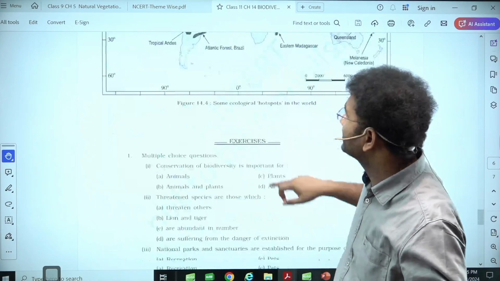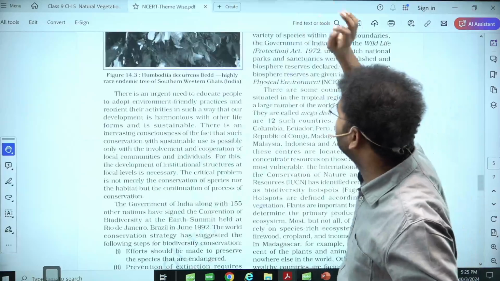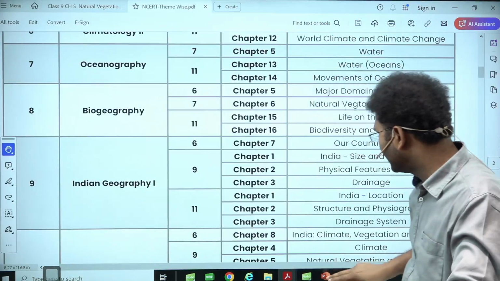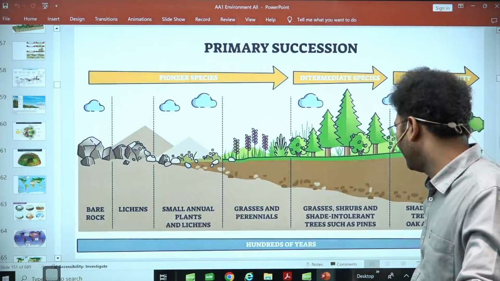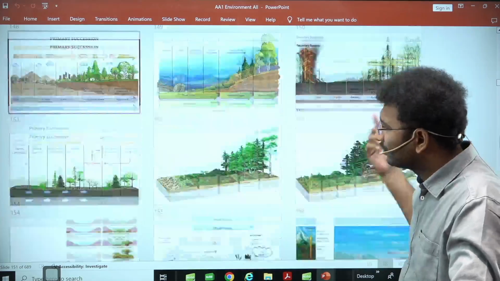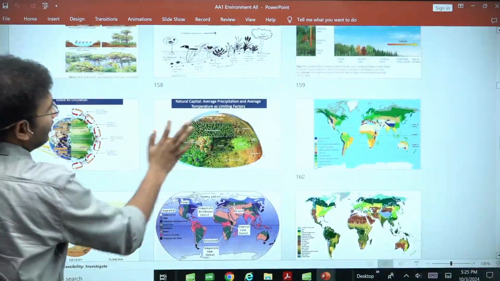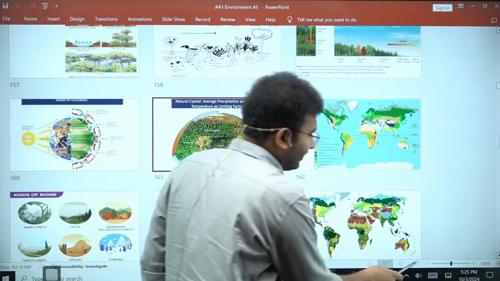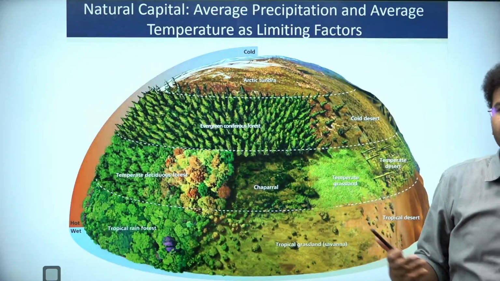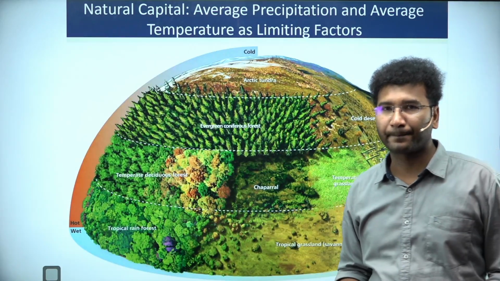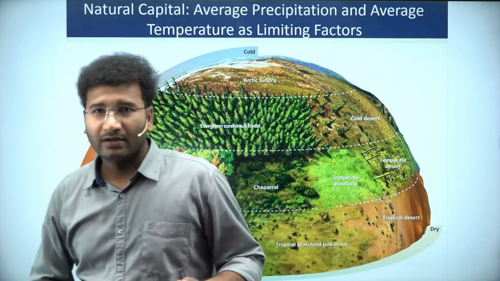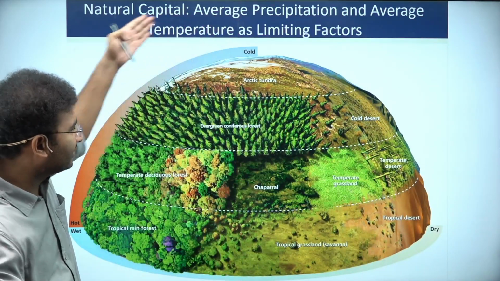The explanation that is required for you is actually in areas where that is the natural vegetation and wildlife in India. So this is something which you will not get in the NCERT. So what I am going to do is I am going to show you how this vegetation and animals and wildlife and soils are interlinked with each other. Look here. Imagine this is your earth.